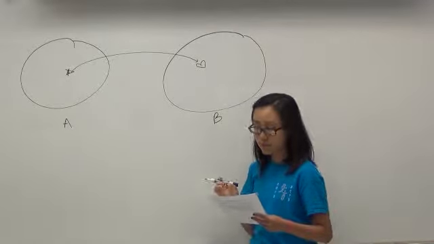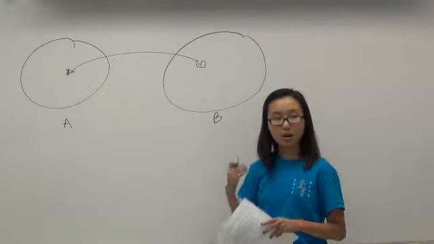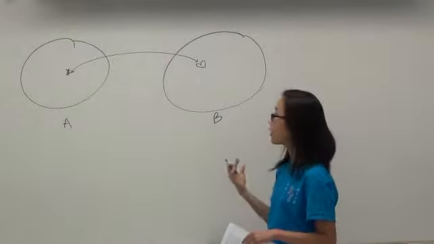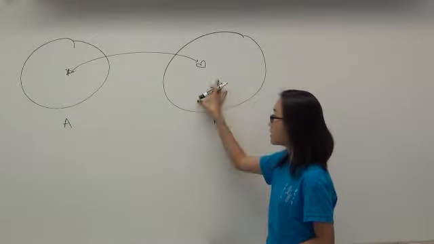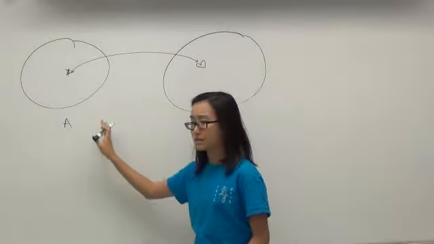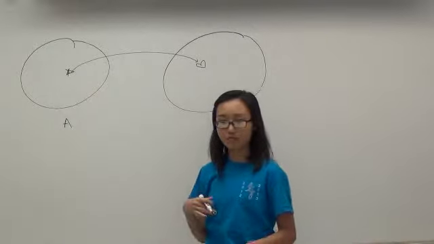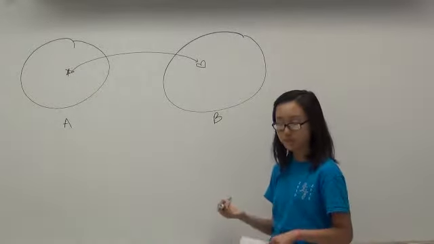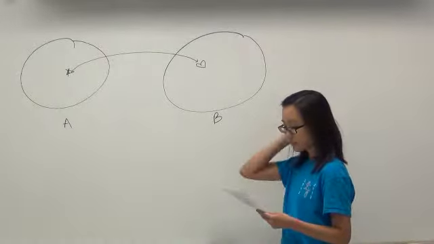And bijections determine the cardinalities of the sets. So if you know how many elements are in set B, you can find out how many elements are in set A. And this can be used to solve a lot of counting and probability problems. Let's start out with an example.